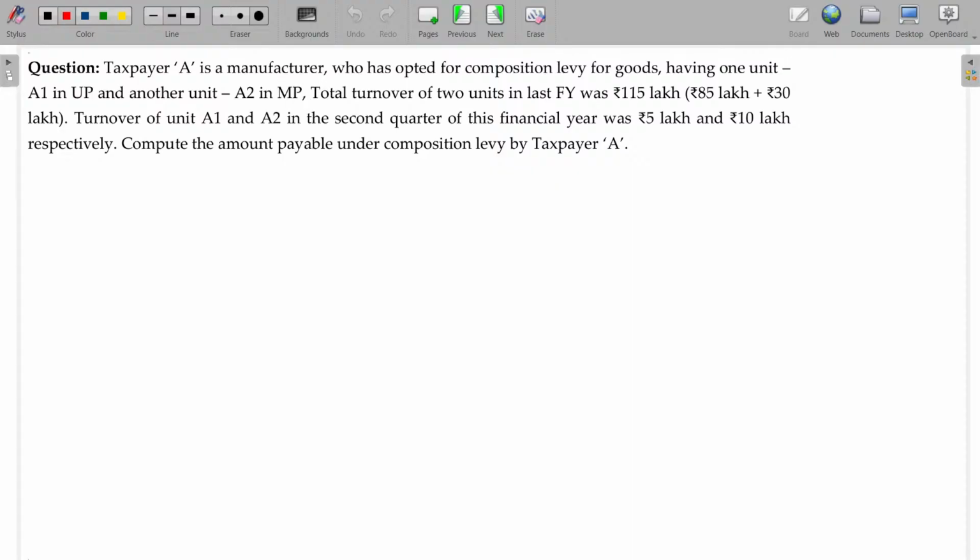Taxpayer A is a manufacturer who has opted for composition levy for goods having one unit A1 in UP, unit 2 A2 in Madhya Pradesh. Total turnover of the two units in the last financial year, 85 lakhs, 30 lakhs, overall 115 lakhs.